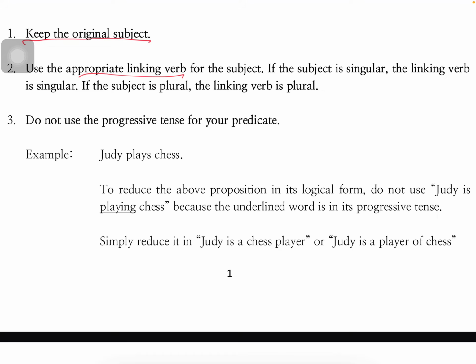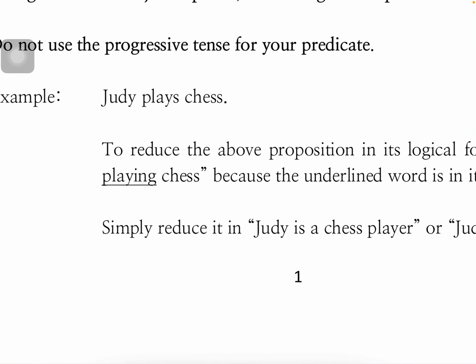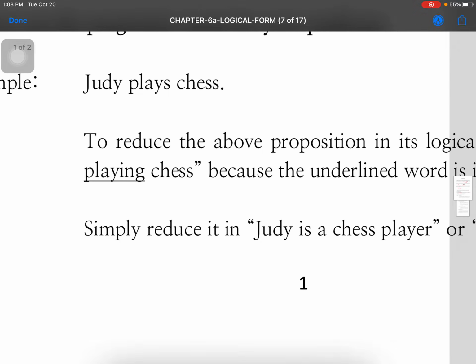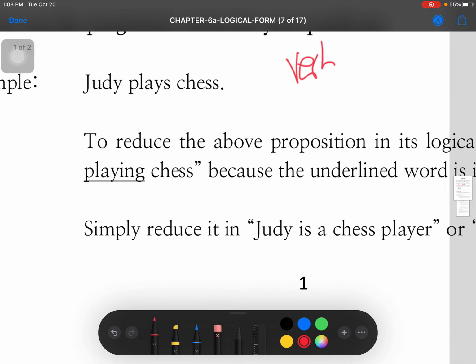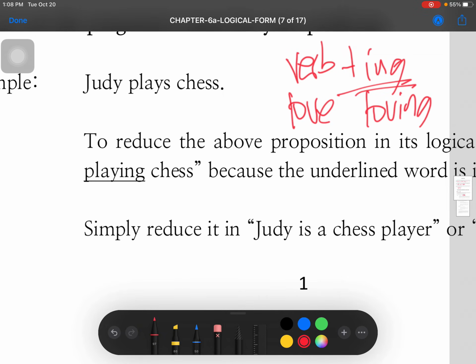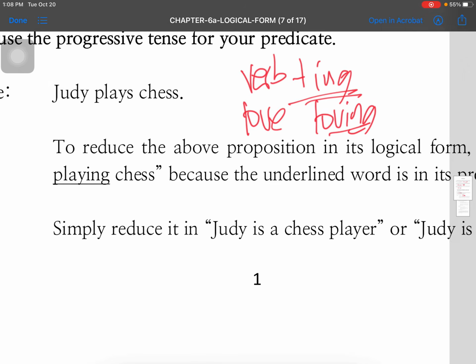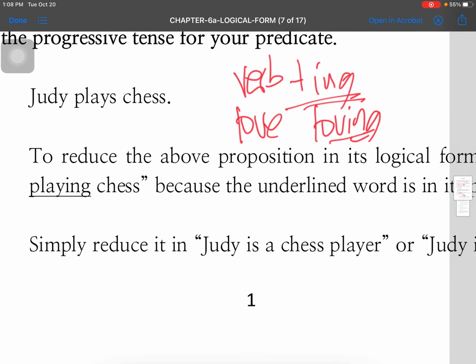Then, pangatlo, do not use the progressive tense for your predicate. Progressive tense. Ano yung progressive tense? Progressive tense, ito yung verb plus ing. Okay? Ano yung verb plus ing, sir? For example, love is the verb. O, loving. Gagawin mo loving. O, makikita natin mamaya. Okay? Yung loving, it is already in its progressive tense.